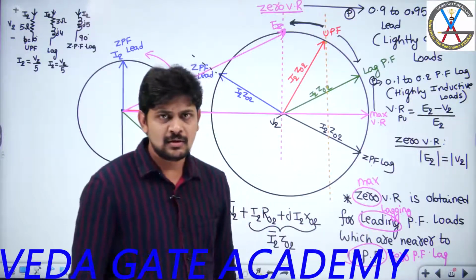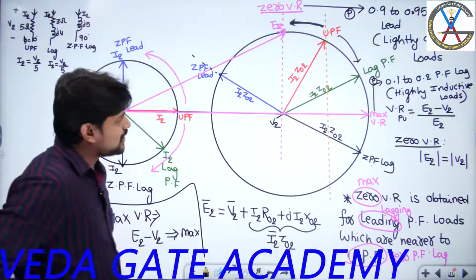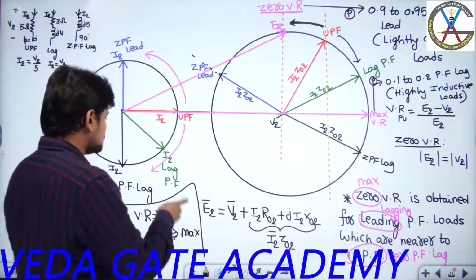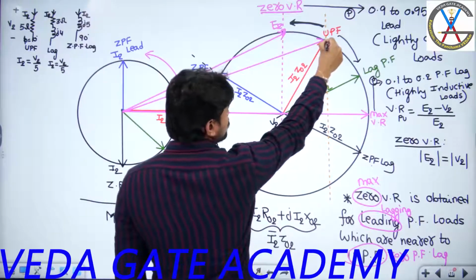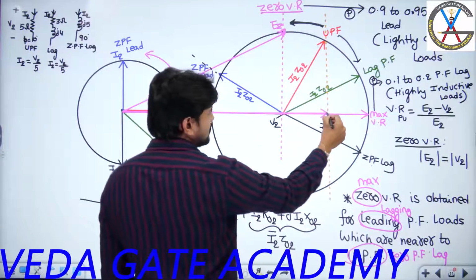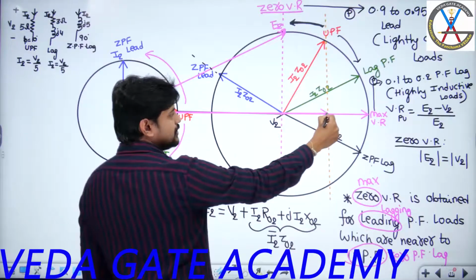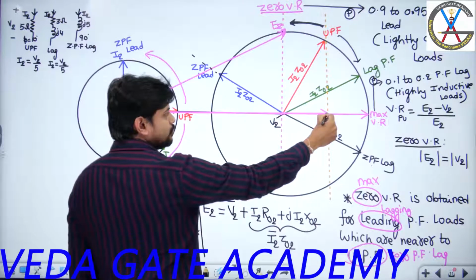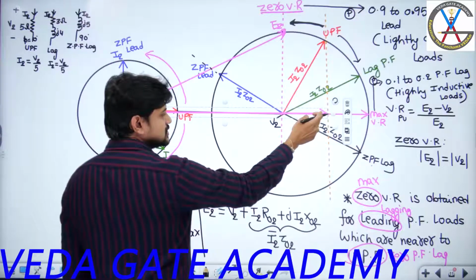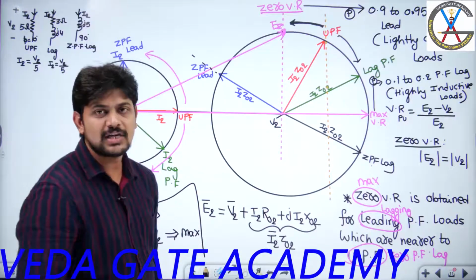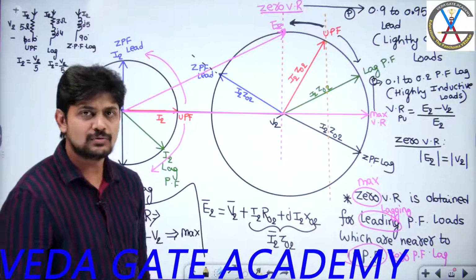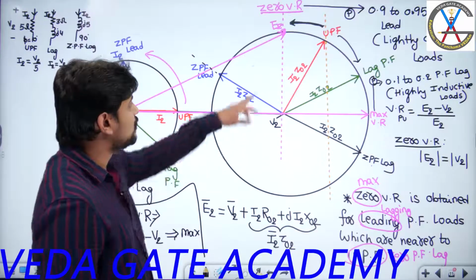Exactly at unity power factor, this is E2, the horizontal projection. Is E2 more than V2 or less than V2? More than V2, so will I get positive or negative voltage regulation? Positive.